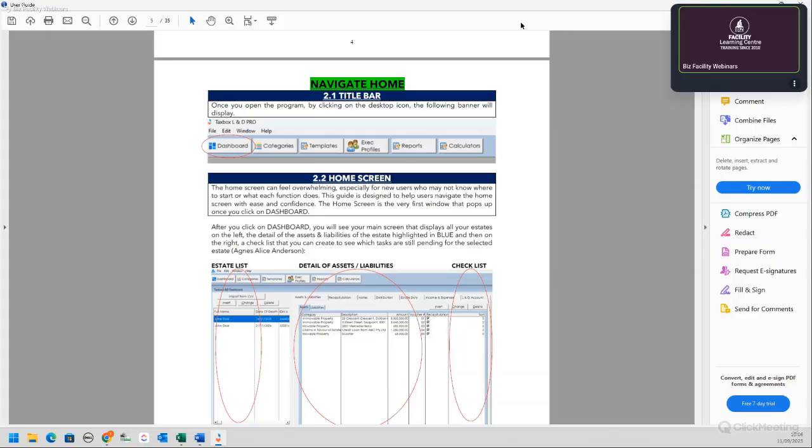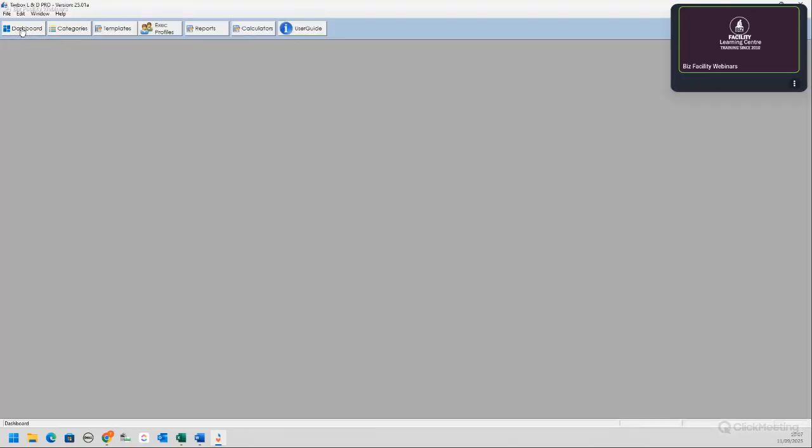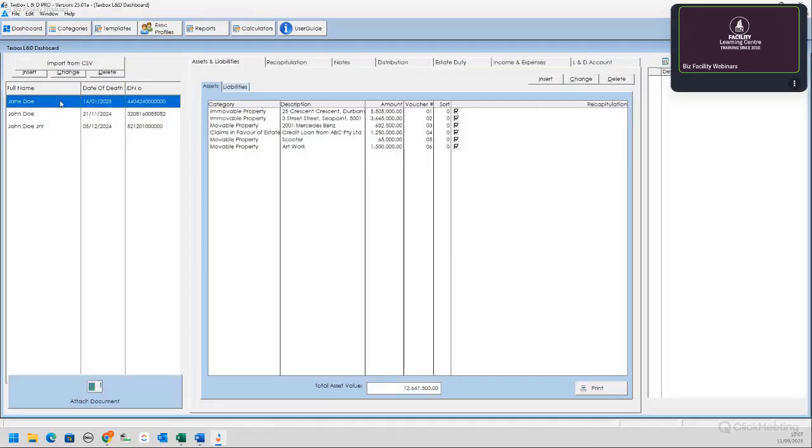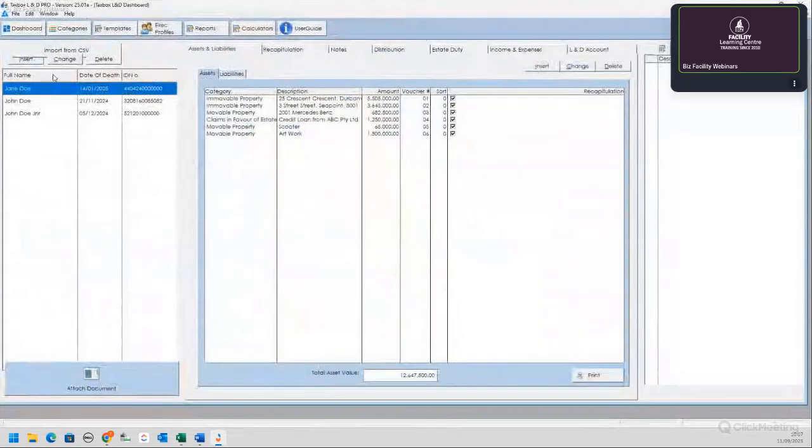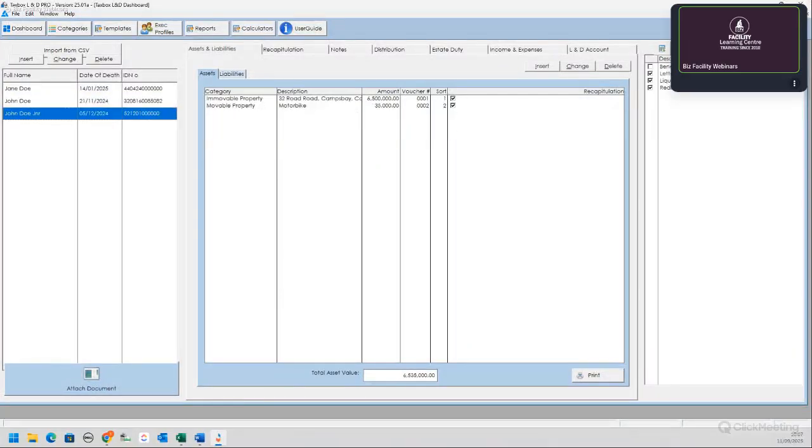Okay, so how do we begin? Dashboard. And it opened up to a whole new world. So of course we work from left to right. Sorry, it will be like that just because of the size of my screen. But all your deceased estates are then added here on the left. These are the ones that you've already added. And of course, as soon as you click on your deceased estate, it opens up the main screen for capture.